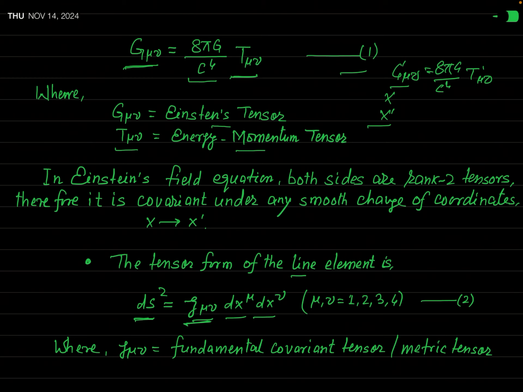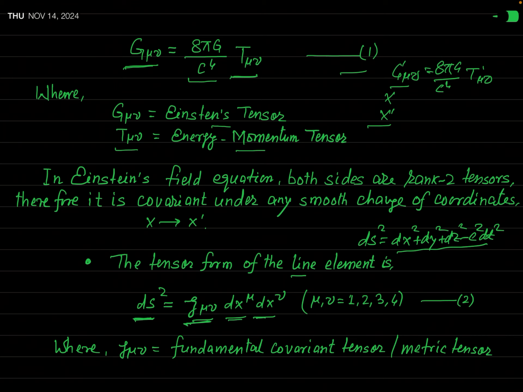In Minkowski's four-dimensional space, if you want to write the expression for this line element, then you write it in this manner: ds square equal to dx square plus dy square plus dz square minus c square dt square. This is not tensorial form. But when you write this expression as ds square equal to g mu nu dx mu dx nu, this is actually called the tensor form of the line element.